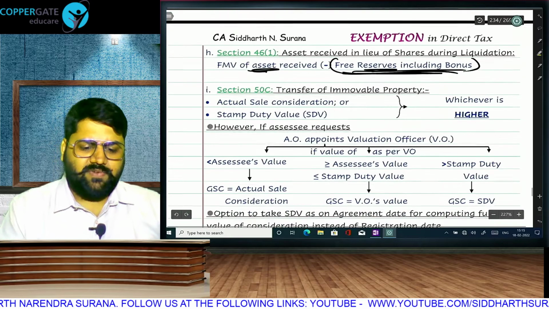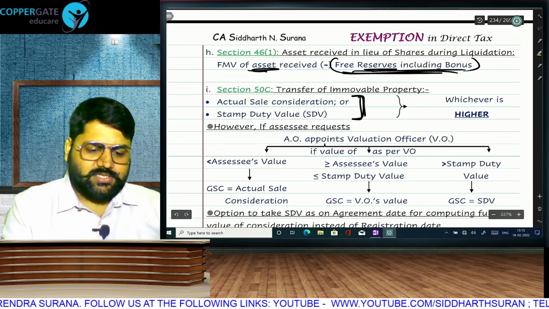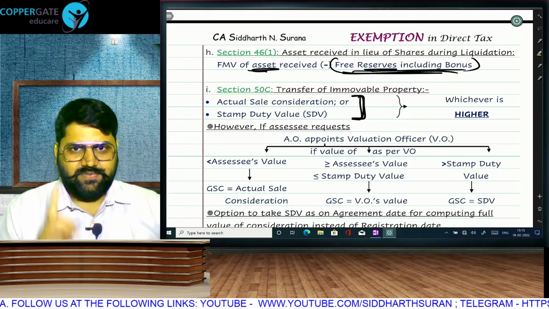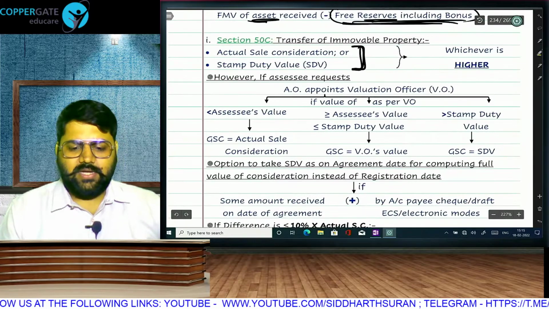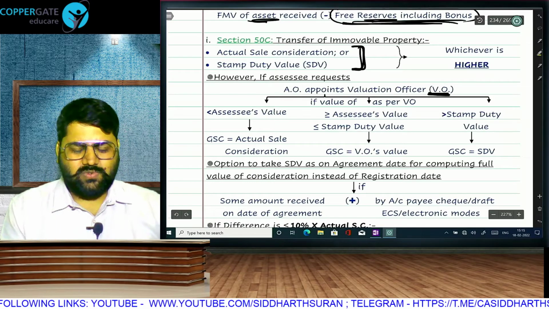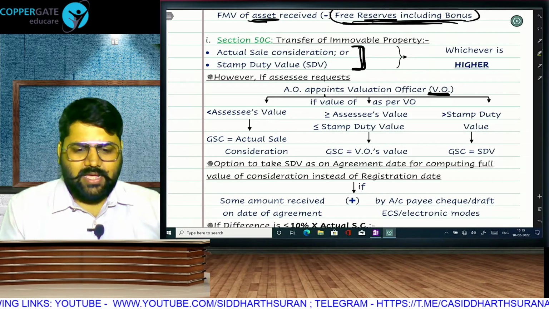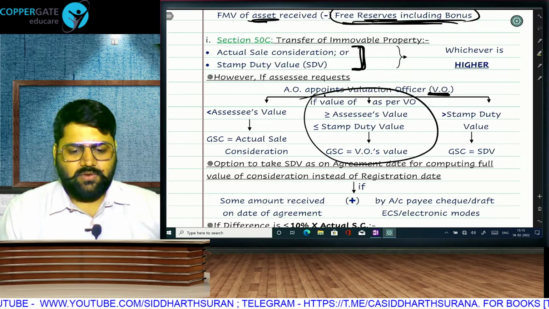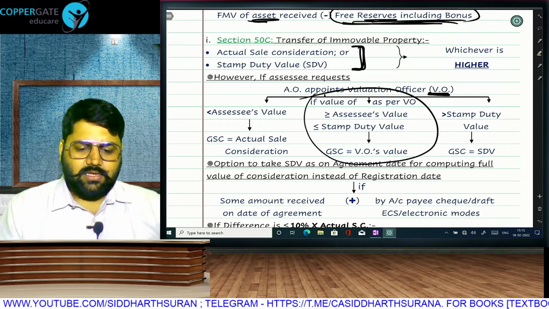Whenever you transfer immovable property, general rule, actual sale consideration or stamp duty value, whichever is higher. But on the request of the assessee, we will appoint a valuation officer. It is only a table that I have given, but in reality valuation officer will always compute a value between assessee and stamp duty value, and that will be the gross sale consideration.